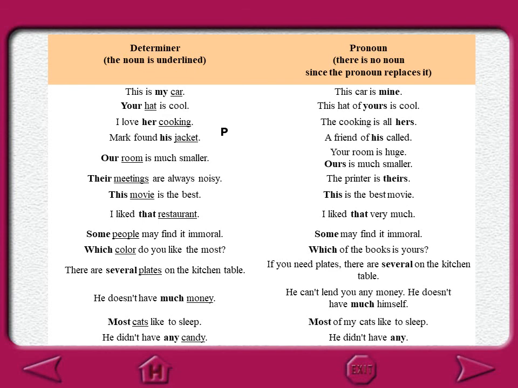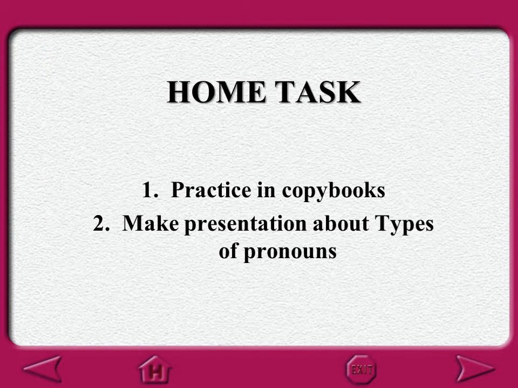Home task. Practice in copybooks. You should write practice in your copybooks and make a presentation about types of pronouns.